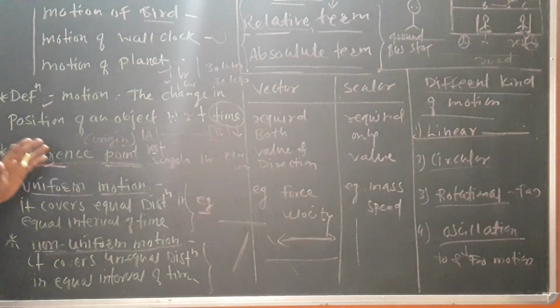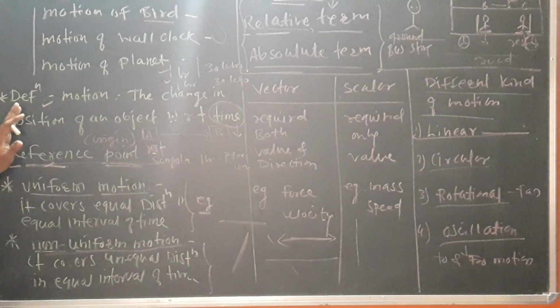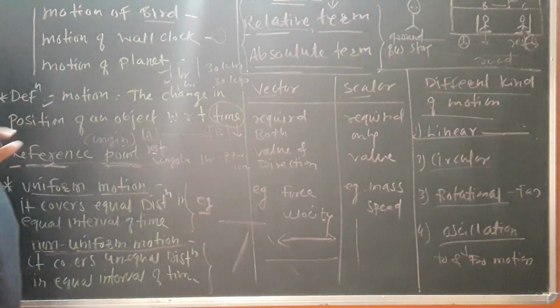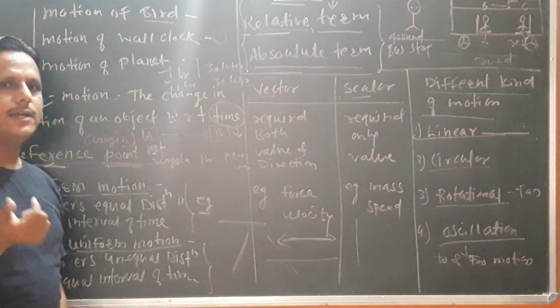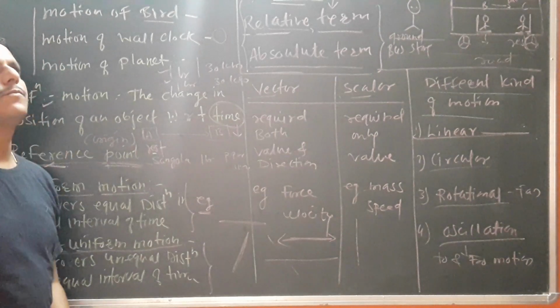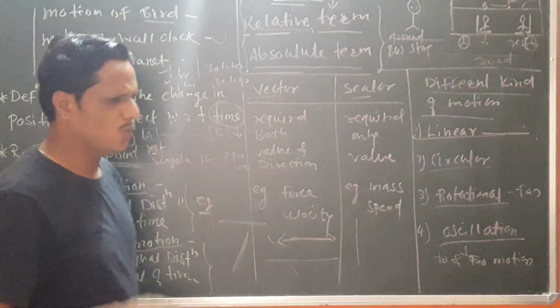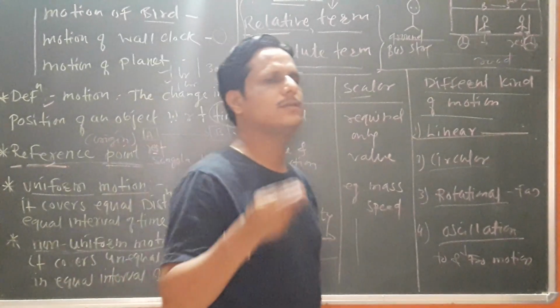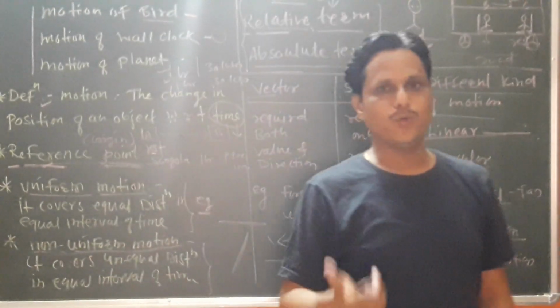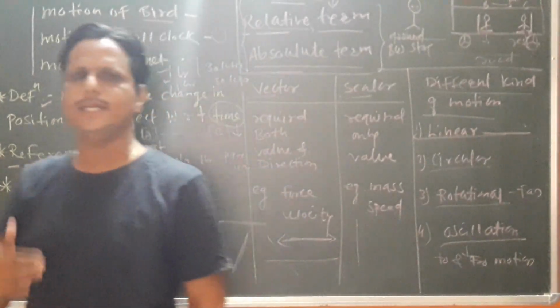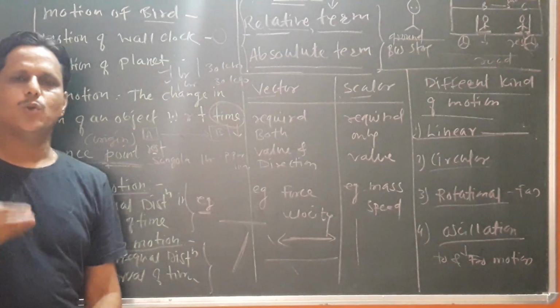Now, the next article, which is again important, is about scalar and vector, one of the introductory parts. So what is a scalar and what is a vector? In physics, many terms come up, such as mass, force, acceleration, speed, velocity, temperature, heat.